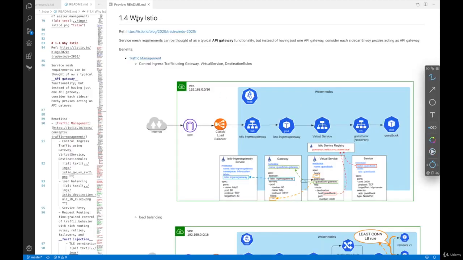Section 1.4, why Istio? I've already explained what a service mesh is and the Istio service mesh architecture, but I wanted to stress why you should be using Istio. So I'm going to explain some of the features provided by Istio, so you know what kind of benefits you get by using Istio.